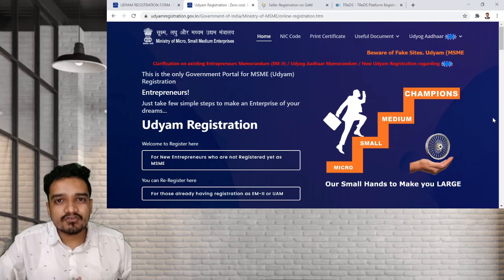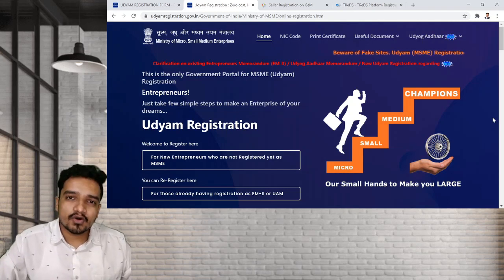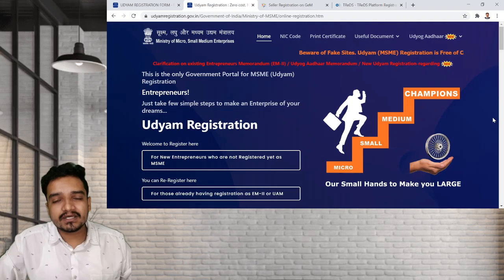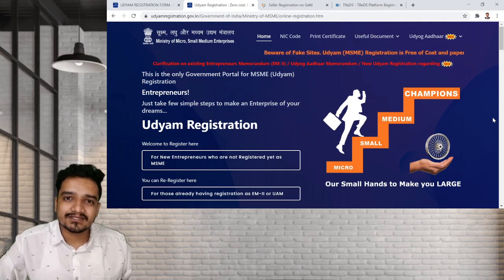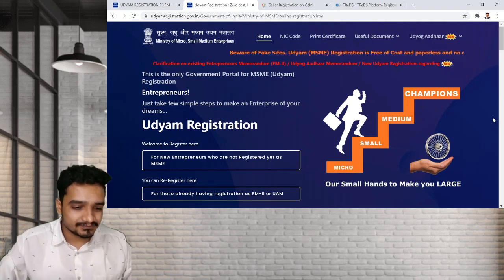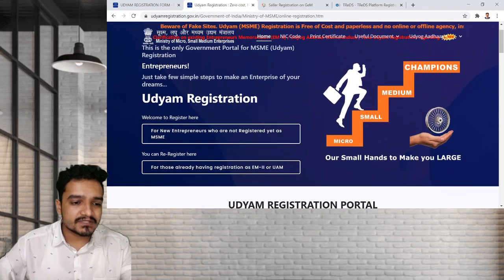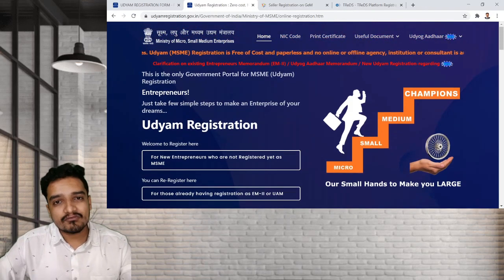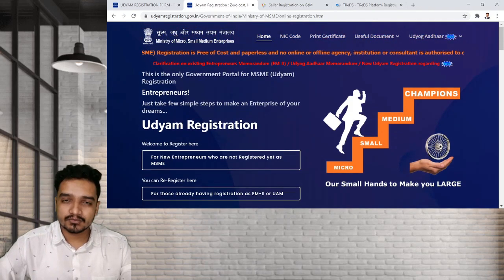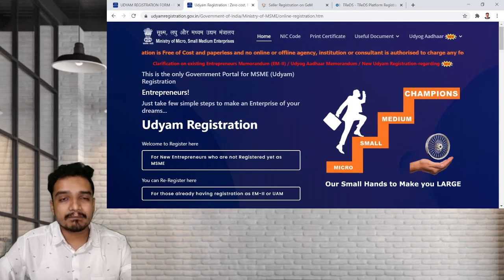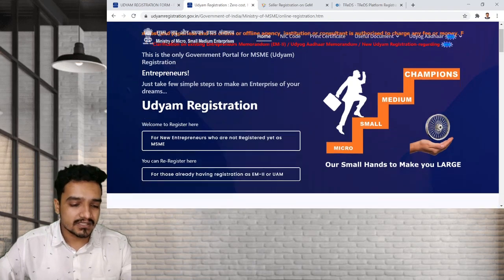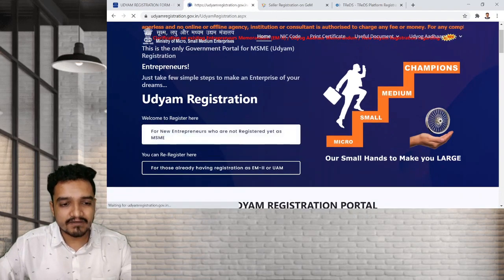explain the process of doing the registration of Chartered Accountants firm under Udyam Aadhar registration. So we'll start with the process. So this is the website. The website name is udyamregistration.gov.in. For those who have not yet registered under Udyog Aadhar earlier, now they can apply under Udyam registration. So this is the first option they have to select.